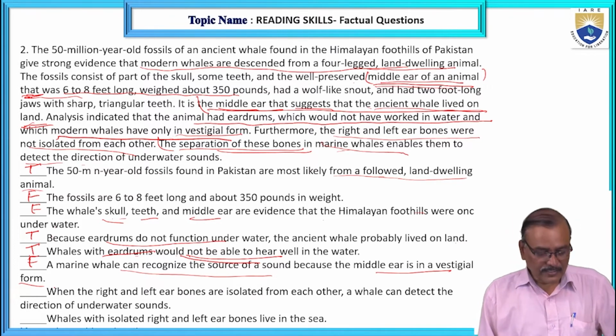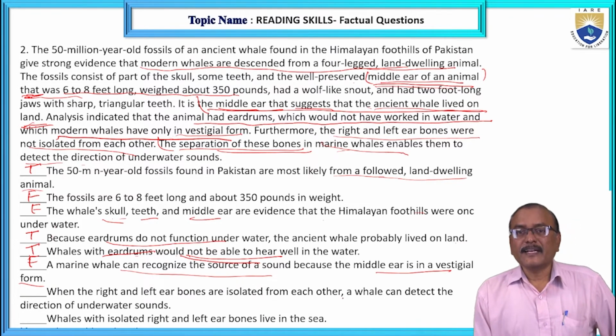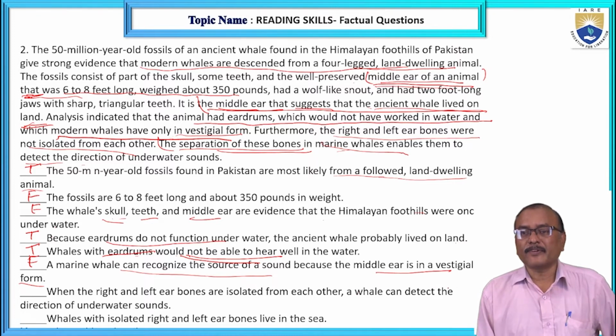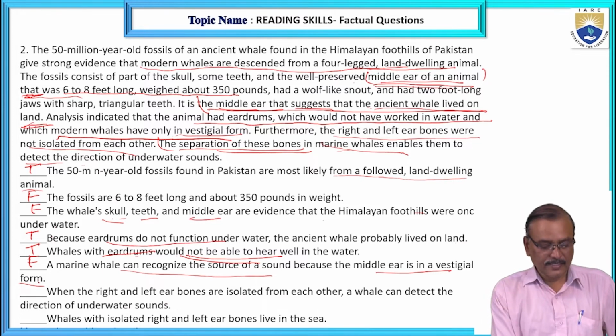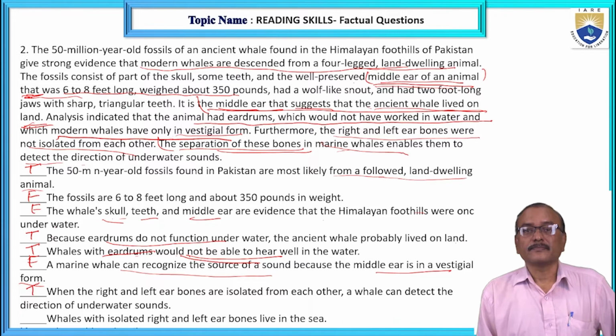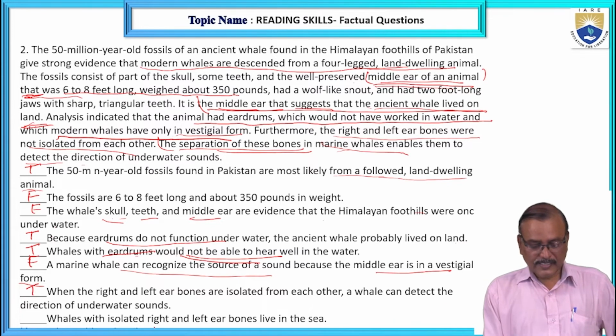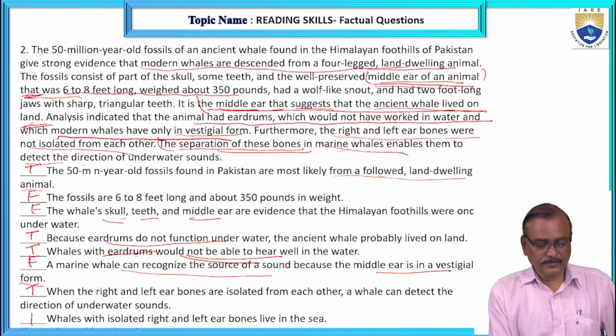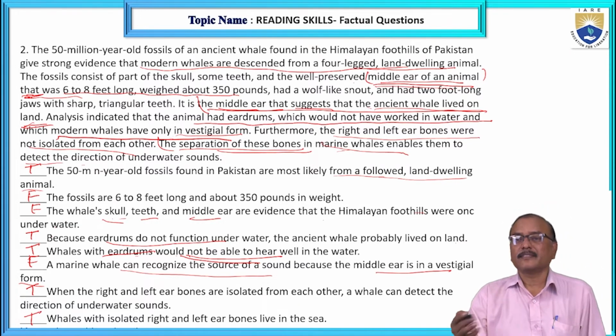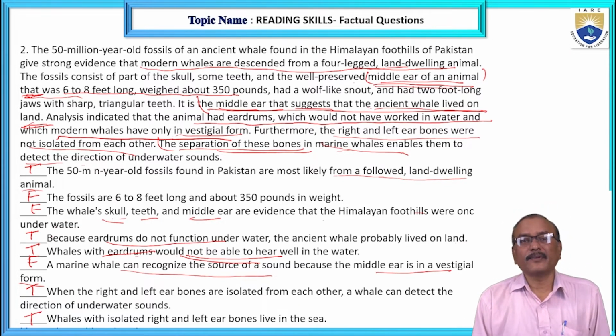Right? Next one. When the right and left ear bones are isolated from each other, a whale can detect the direction of underwater sounds. Yes, this is true. Next. Whales with isolated right and left ear bones. Isolated means separated. Bones live in the sea. Sea means marine water. So this is also true. Marine whales means whales in sea only. Right?